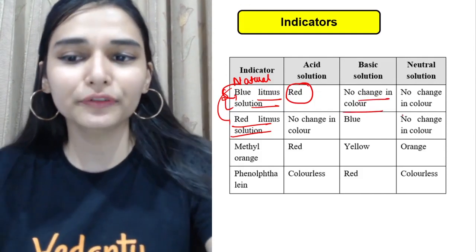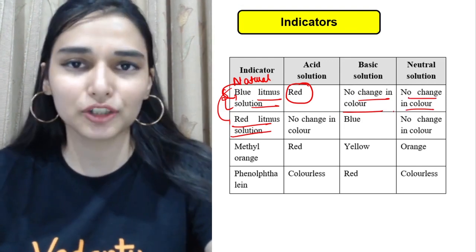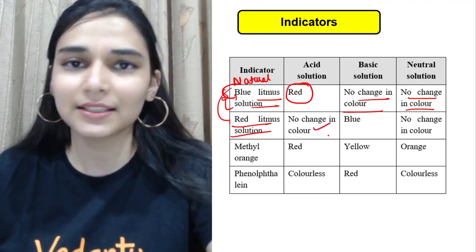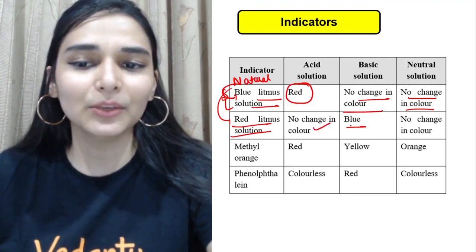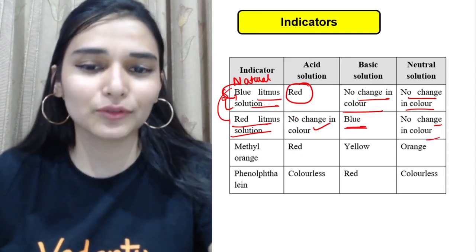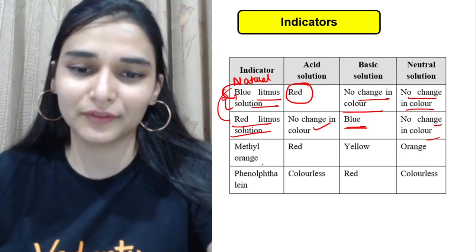So ये observe करके आप देख सकते हो, in the neutral no color change would be there. Okay, and red litmus solution in the acids, no color change, in the base blue, neutral में no color change. ठीक है, so observe that and you will get to know about the substance which is given to you.